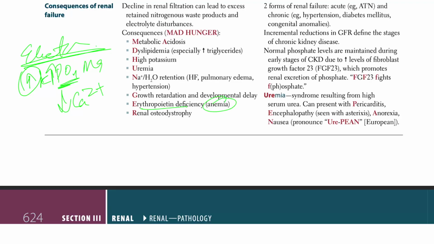Anemia, because EPO is not going to be coming. EPO, erythropoietin, comes from where? It comes from the renal peritubular interstitial cells in the PCT, right? So when the kidney is not working or it has failed, it's not going to produce EPO. It's going to cause anemia. It's simple, right?